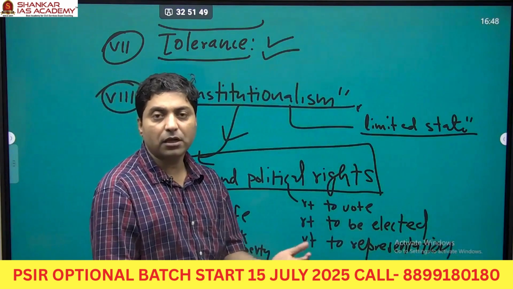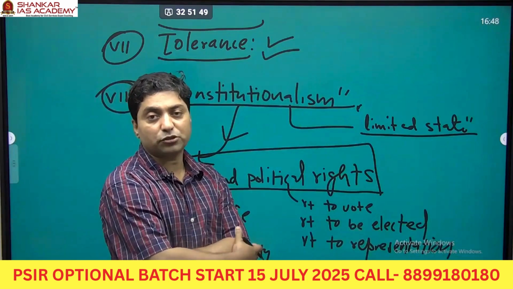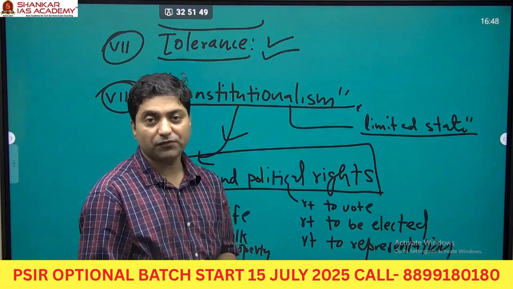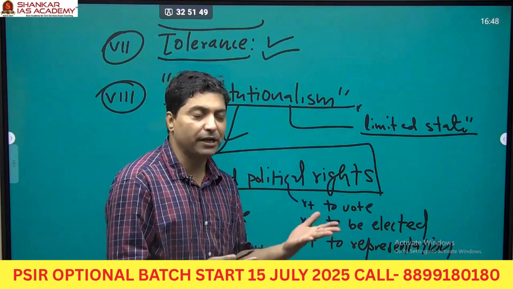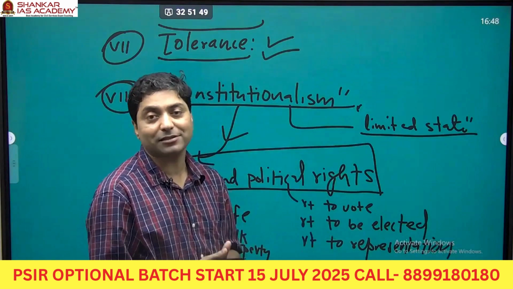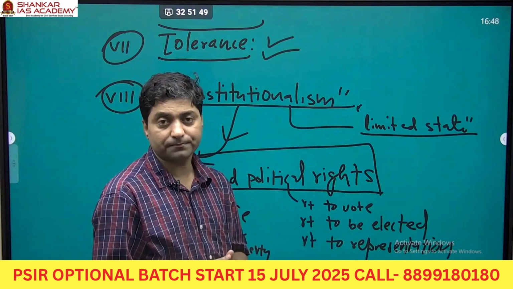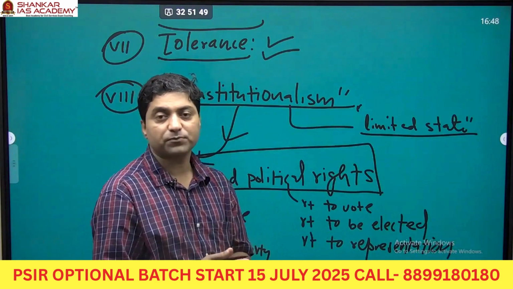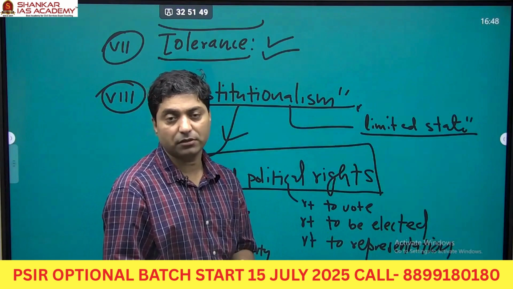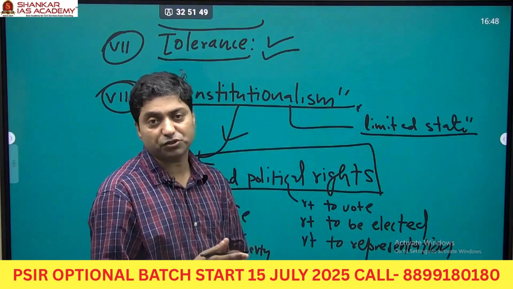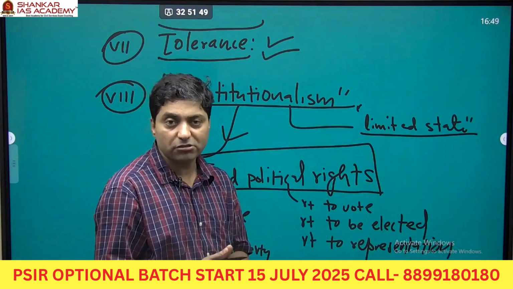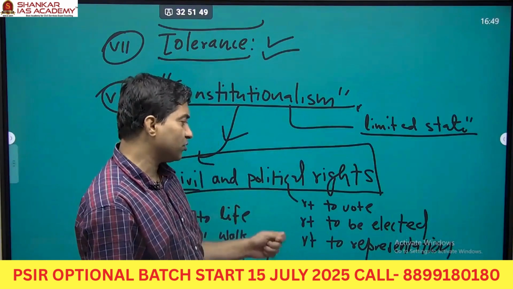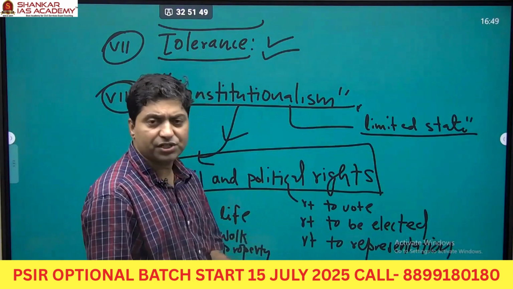Look at the example, for example, Indian Women Association or movement. They actually talked about a right to representation for women. If you look at Indian Parliament or State Assembly in India, women are less represented, abysmally low, right? And now if you look at the last year, the government passed Nari Shakti Vandan Adhiniyam, which reserved 33% reservation for women in the parliament as well as in the state assembly. So political rights means right to vote, right to be elected, right to representation, right?